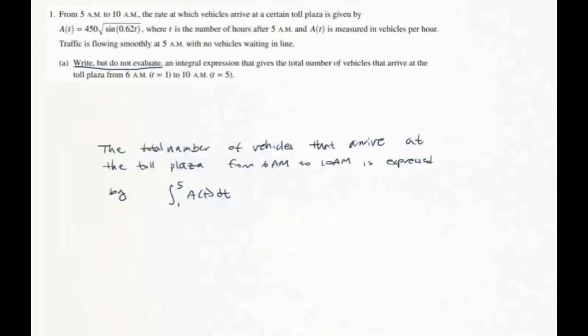Now the problem simply asks you to write but not evaluate the integral expression. So all we need to do is show the integral of A of t dt from 1 to 5. And it's always a good habit to give complete answers. So our answer is: the total number of vehicles that arrive at the toll plaza from 6 a.m. to 10 a.m. is expressed by the integral of A of t from 1 to 5.